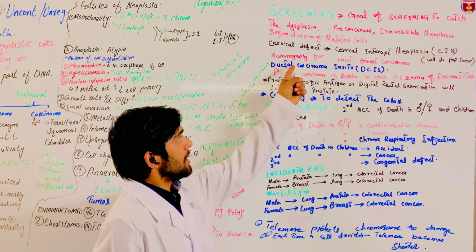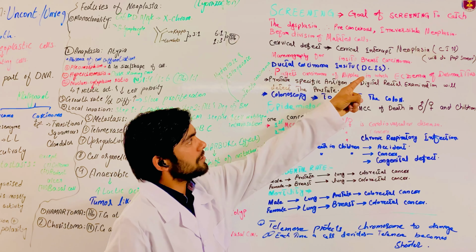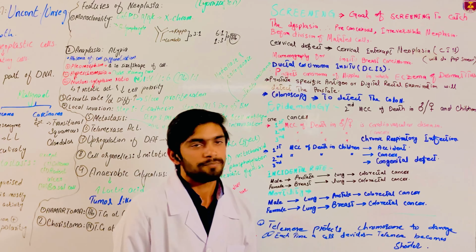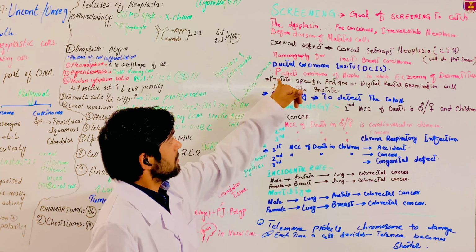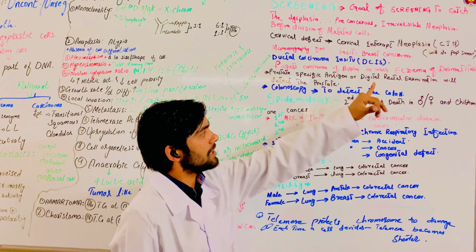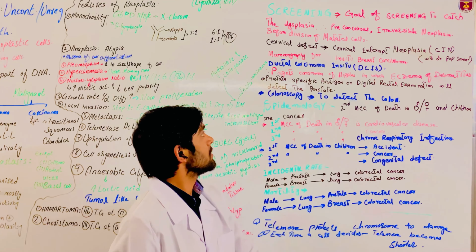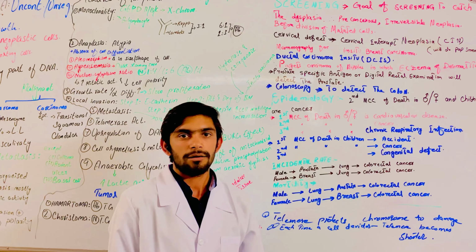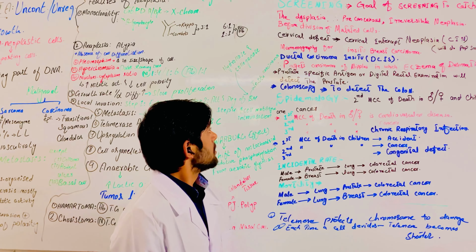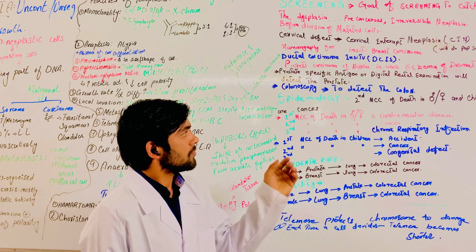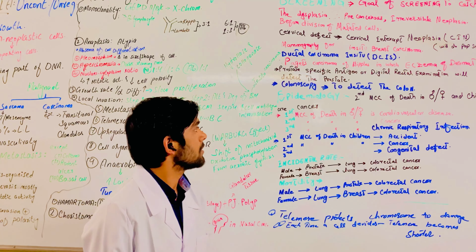We do mammography for in situ breast carcinoma and ductal carcinoma in situ, DCIS. It also detects Paget's disease of the nipple, in which there is eczema-like dermatitis. Prostate specific antigen or digital rectal examination will detect prostate cancer, and colonoscopy detects colon cancer.